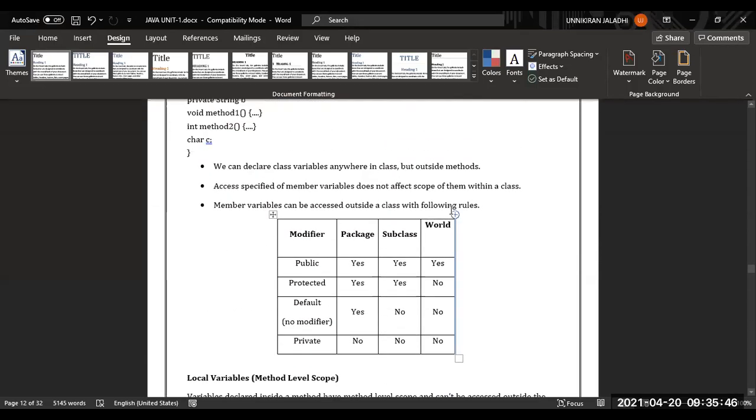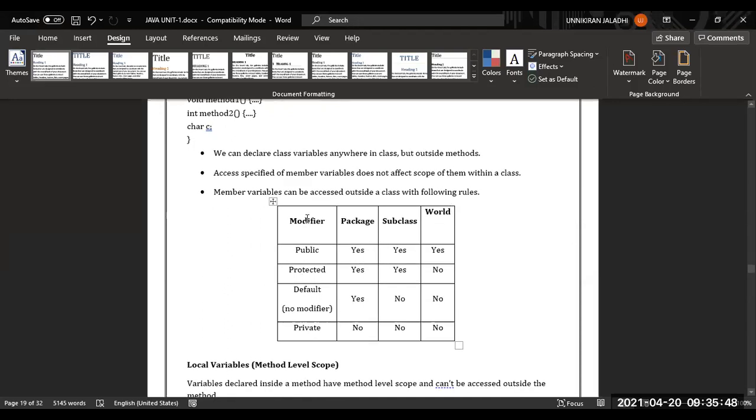See this. These are the modifiers or access control, or we'll call them access specifiers too. This is the table. I think it is visible for you. This is a modifier, and we have three columns over here. One is package, this is subclass, and this is world, in the sense outside the project itself. Outside the project, we have so many projects, right? Outside the project also we can access.